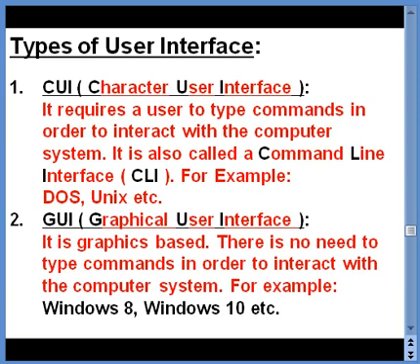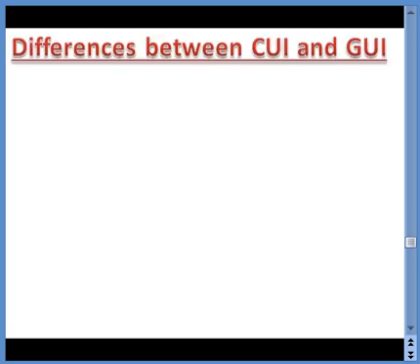The second type of user interface is GUI, which stands for Graphical User Interface. It is graphics based. There's no need to type commands in order to interact with the computer system. Rather, we have icons, we have pictures wherein we can make use of the mouse and click on them and the action takes place. The examples of GUI are Windows 8, Windows 10 and the other versions of Windows.